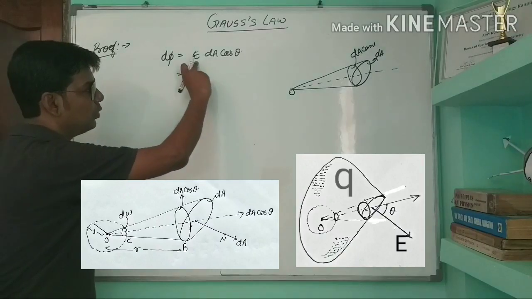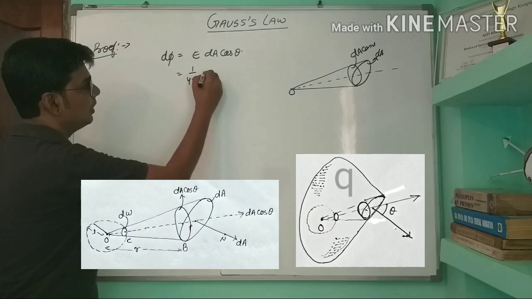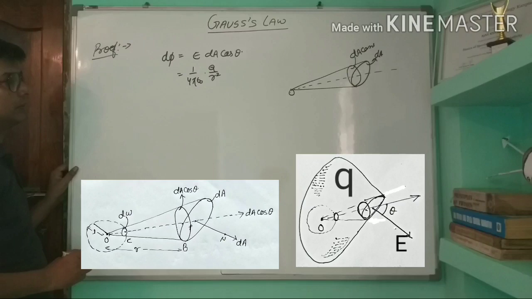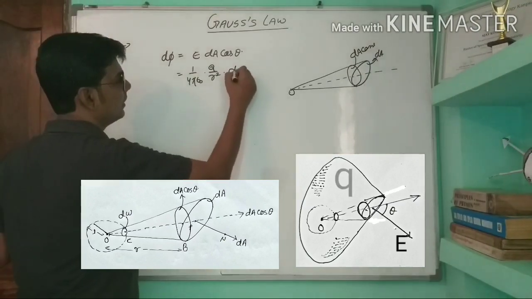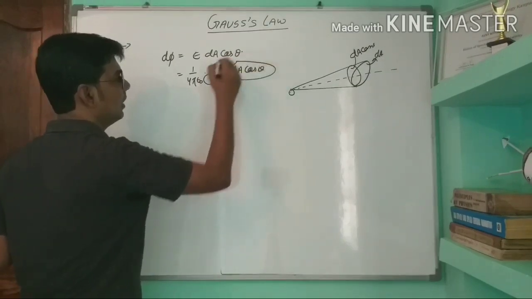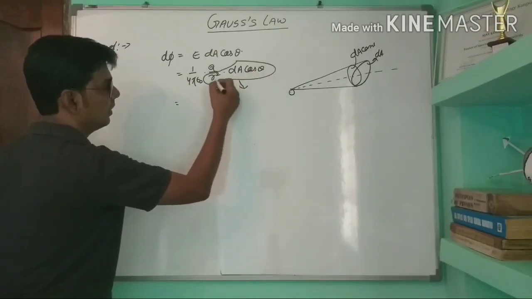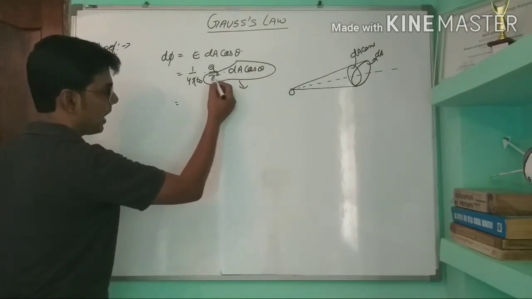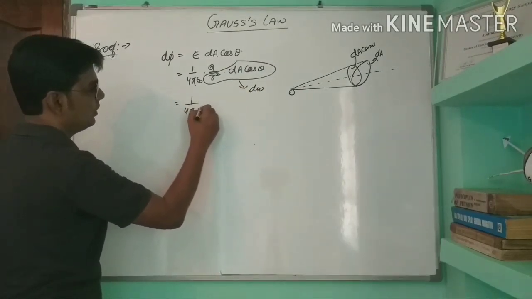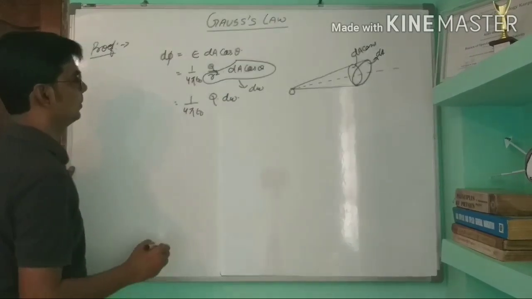Now if we put the value of E, which is 1 by 4 pi epsilon 0 into Q by R square, and dA cos theta, this value gives the solid angle. So instead of dA cos theta upon R square, we can write dW. So it will be 1 by 4 pi epsilon 0 Q into dW.